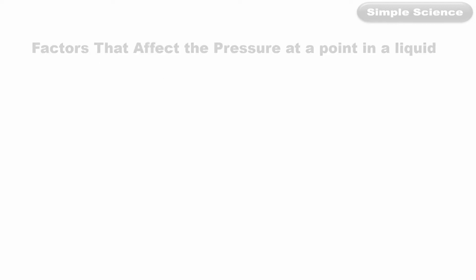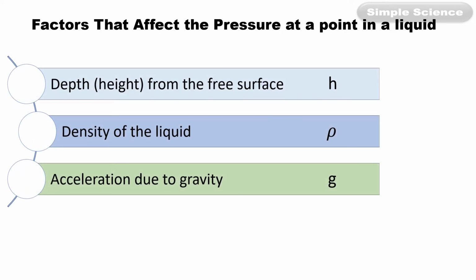Next are the factors that affect the pressure at a point in a liquid. In part 2 we have already discussed these factors. The first factor is depth, or height. Depth means the height from the free surface. If you go deep inside water, the pressure increases.